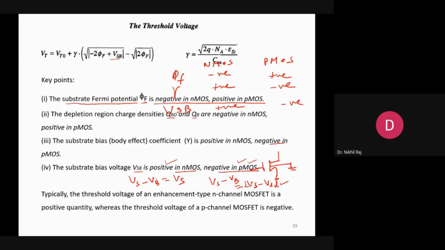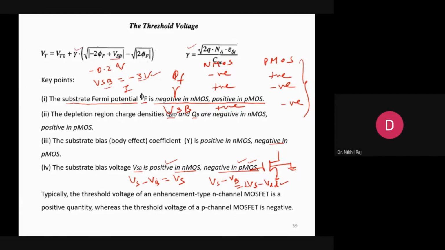Now, what will be the benefit of knowing these sign conventions? Suppose a problem says the Fermi potential is given as minus 0.2 volt, and VSB is minus 3 volt; calculate the current. Looking at the sign conventions, I can determine which type of device it is talking about, whether we have to go for PMOS current or NMOS current, whether it is a PMOS type or an N type of MOSFET. So these sign conventions help us determine the type of MOSFET.